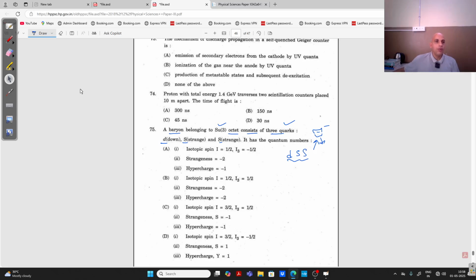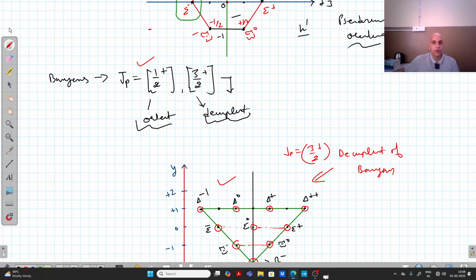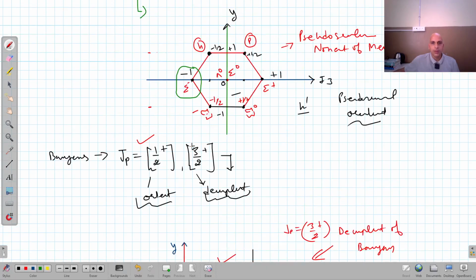Now we have to look at the baryon octet. Xi negative is at which position? This one. So hypercharge is -1 and I3 is -1 by 2.